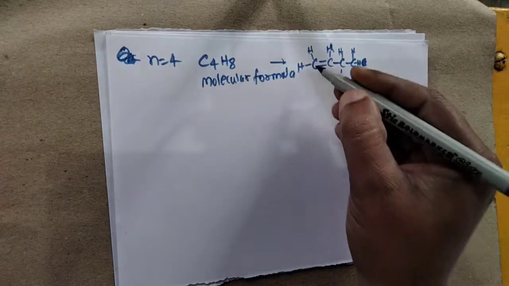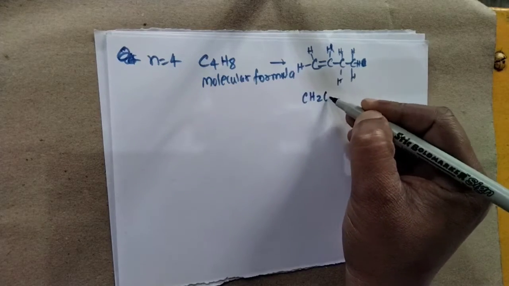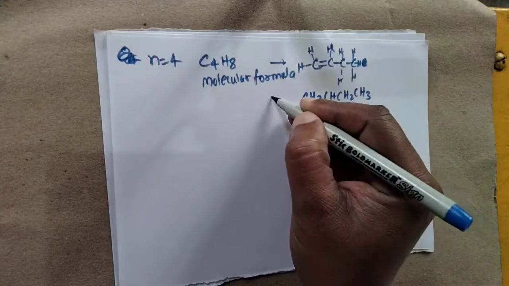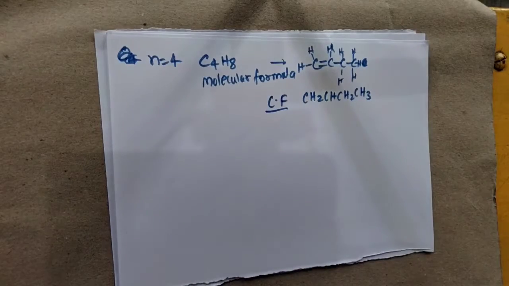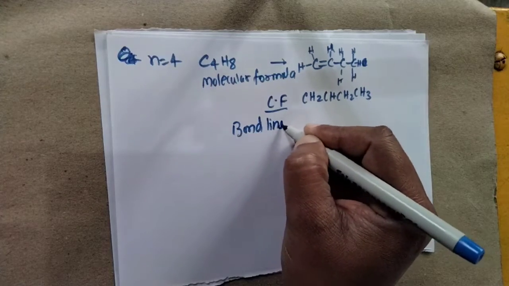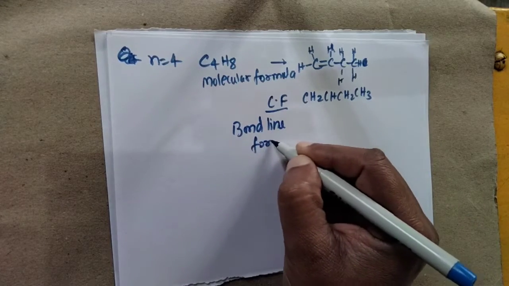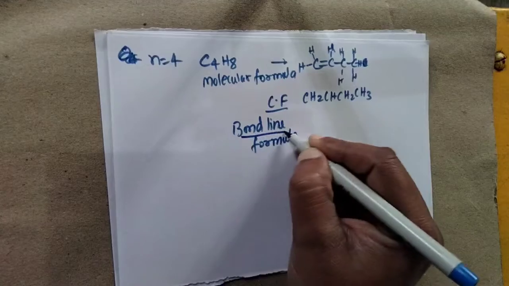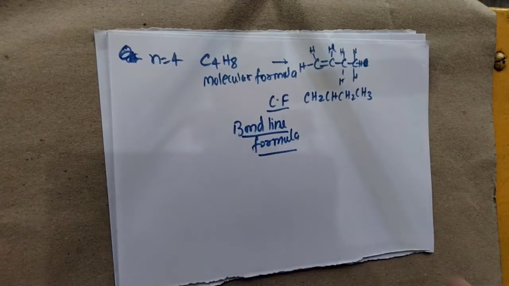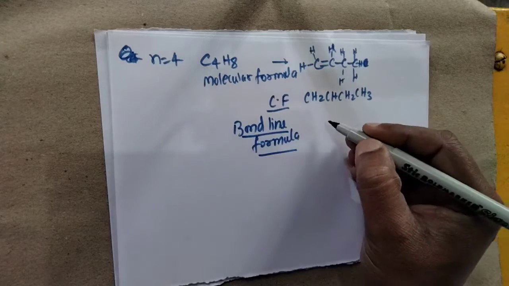So now the condensed formula is what? CH2, CH, CH2 and CH3. This one is the condensed formula. Okay, and a special type of formula is also used for this type of compound, that is the bond line formula. This formula is used in higher classes. So here I want to introduce some basic things regarding that. So what is the bond line formula?